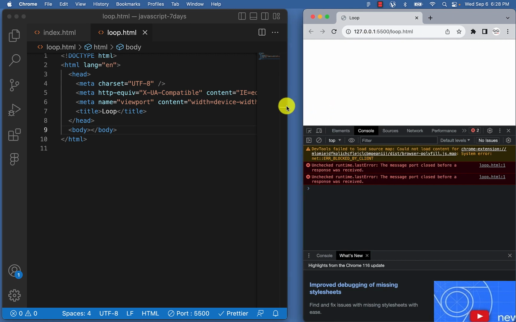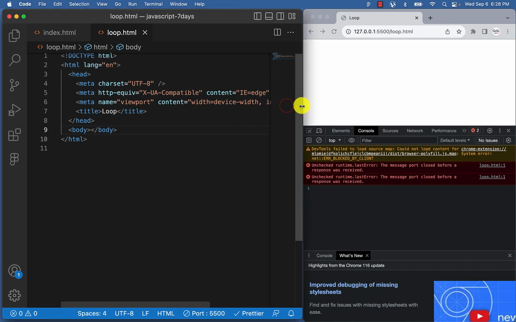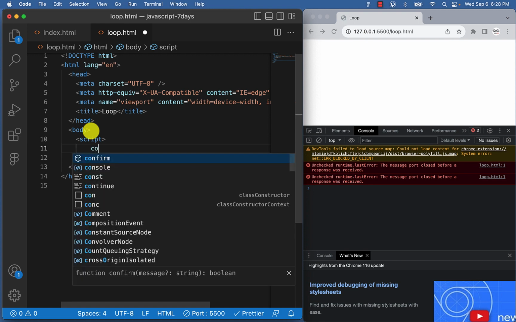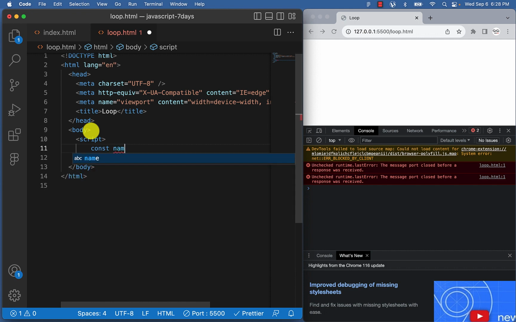So let me proceed. The first thing I'm going to do right now is to go to body and type script like this. Once I have something like this, the next thing I need to do is to probably create my array. So I'll say const names. See, I'm already using const.